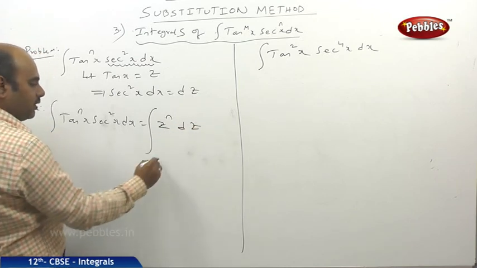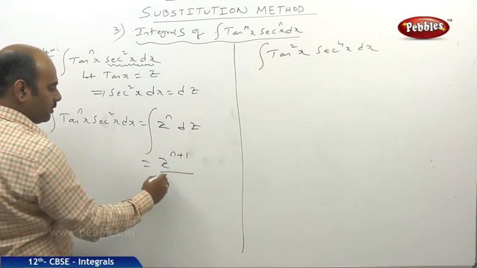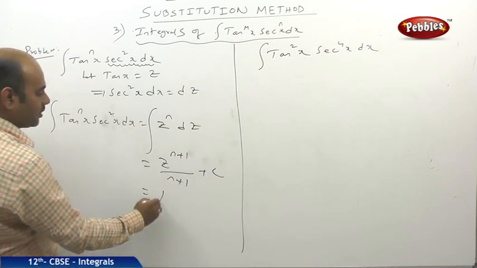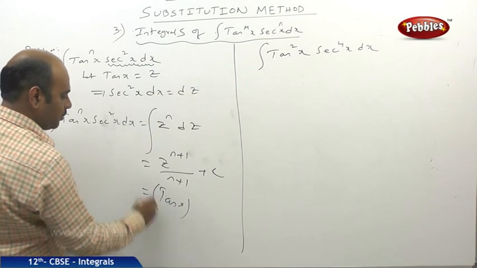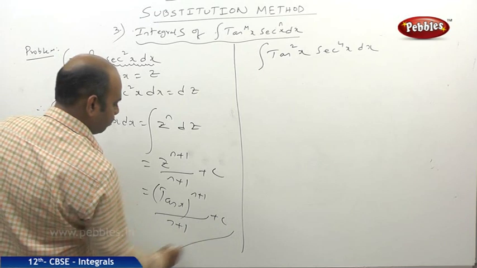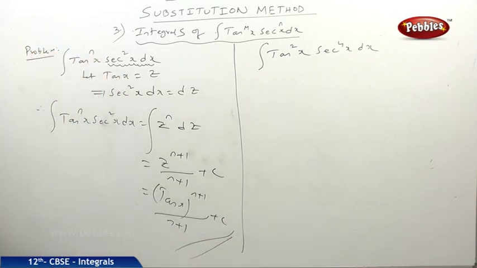So the integral of z power n is nothing but z power n plus 1 by n plus 1 plus c. But in place of z, what do we substitute? tan x whole power n plus 1 by n plus 1 plus c. I think you are very clear. It's a very simple pattern.